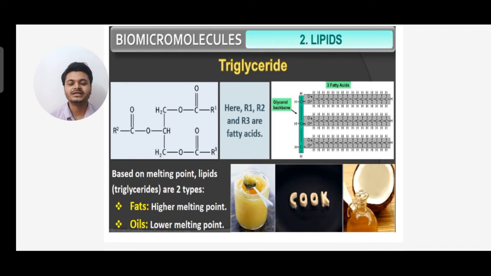Fats have a higher melting point and oils have a lower melting point. So oils are liquid at room temperature and fats are solid at room temperature. You can see on the top right hand side, three fatty acid chains and the glycerol backbone are given.